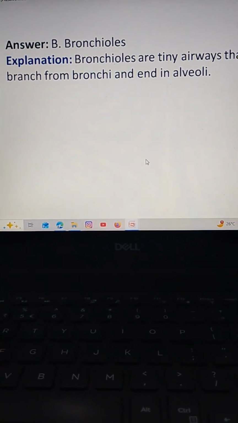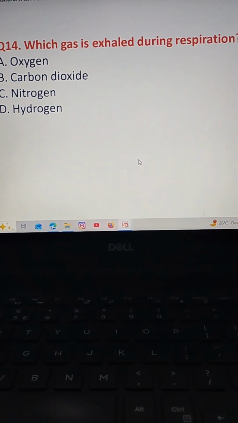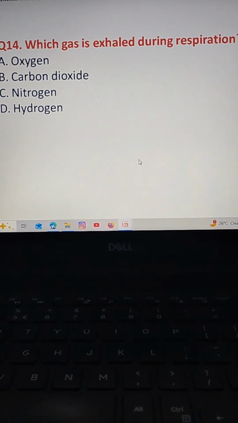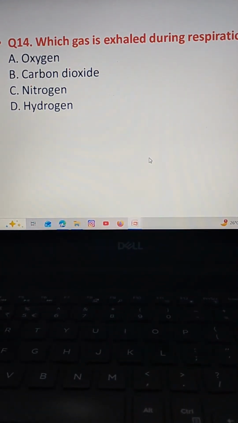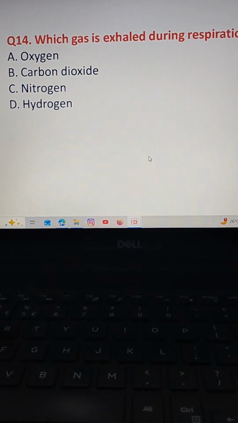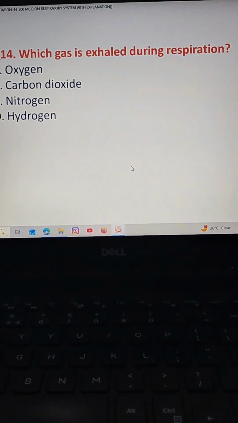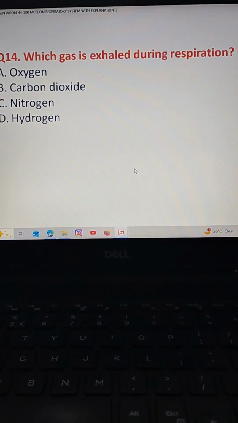The next question: which gas is exhaled during respiration? Option A oxygen, option B carbon dioxide, option C nitrogen, option D hydrogen.